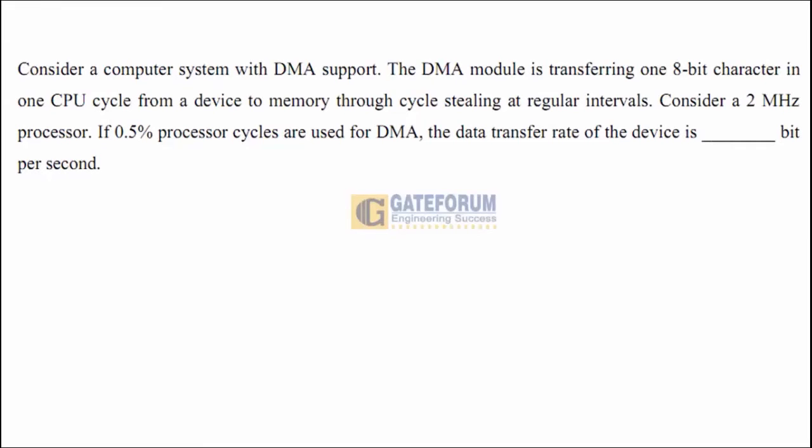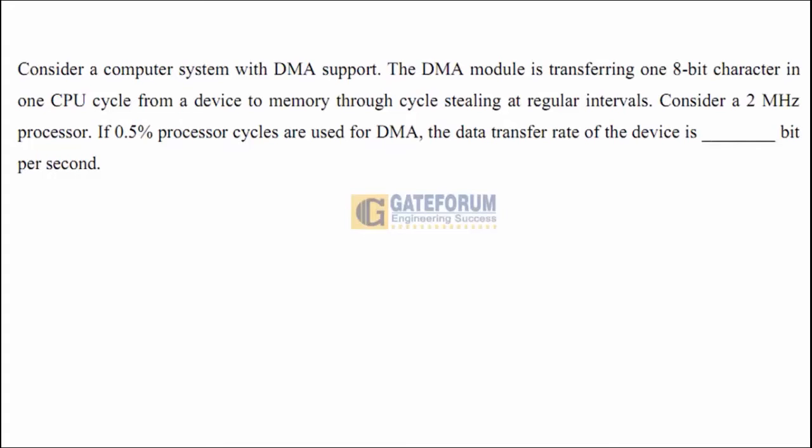That is, whenever there is a transfer in between peripheral device and the main memory, by using the other methods such as programmed IO or interrupt initiated, CPU will be involved. That is, CPU is going to interfere in this transfer, which is proven to be time consuming, because the transfer has to be only in between peripheral devices and the main memory. If the CPU is involved in this transfer, it is going to consume a lot of time. That is the reason why most of the advanced computer systems are equipped with a feature called direct memory access.